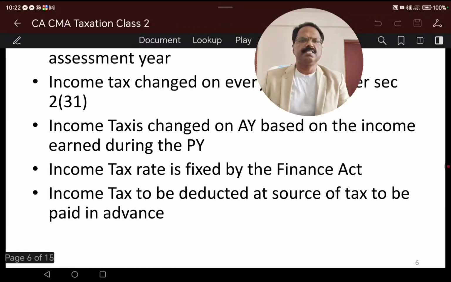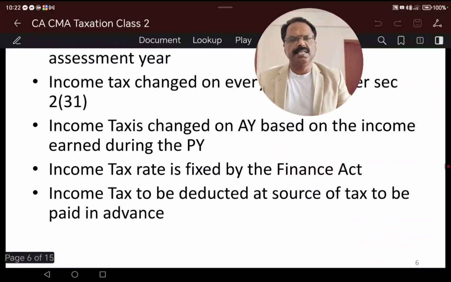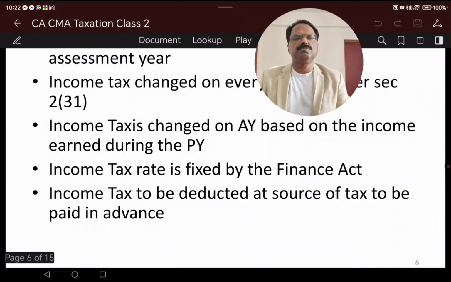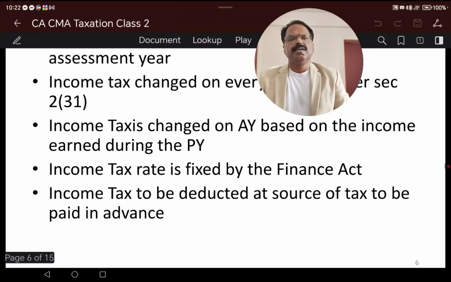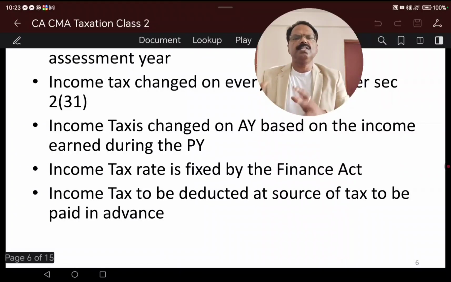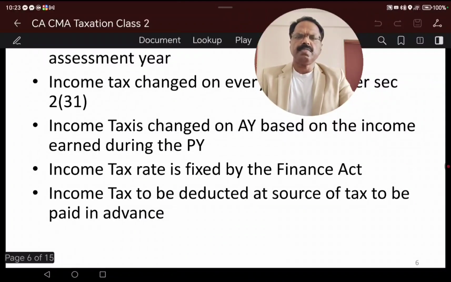Tax is based on the rate fixed by the Finance Act, and income tax is to be paid either as TDS, deducted and paid, or as advance tax. Income tax is collected from all assessees based on the residential status, which will be coming later. I'll repeat it.